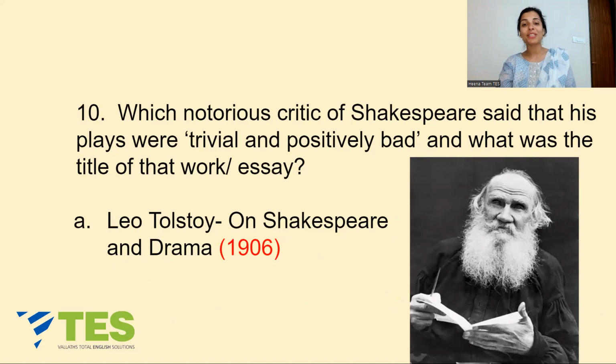Okay. Now, Leo Tolstoy's On Shakespeare and Drama was published in 1906. Look at him on the screen. The name sounds American but he was Russian, because his real name is not Leo. His real name was Lev Nikolaevich Tolstoy. Now that Nikolaevich has come, we know that he's a Russian. So he was a Russian writer who lived from 1828 to 1910. Now Tolstoy said for Shakespeare that he's an insignificant and inartistic writer who was not only not moral but immoral. Not only not moral, but immoral. What line is that, sir?